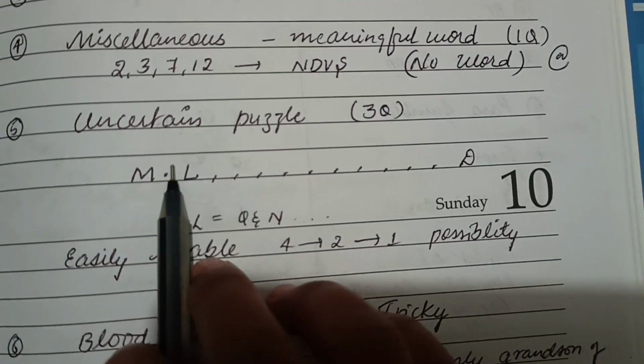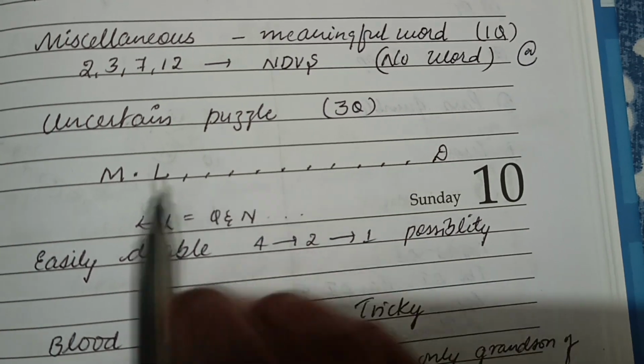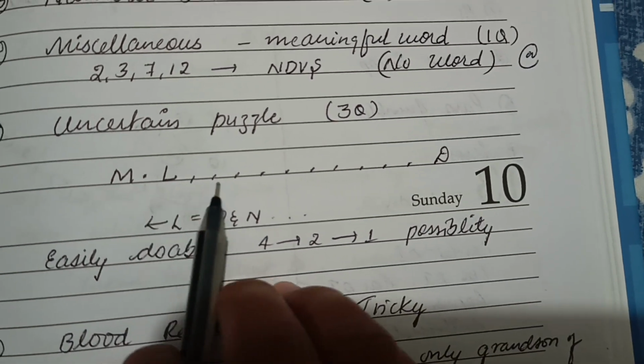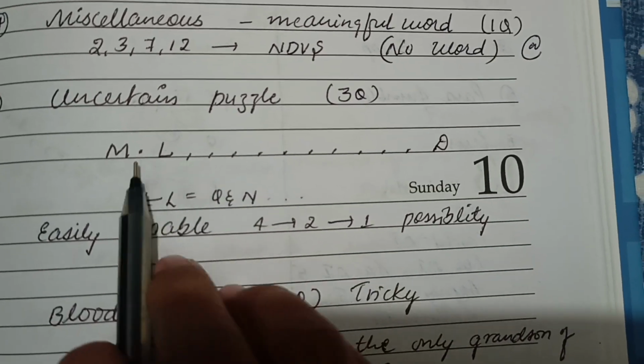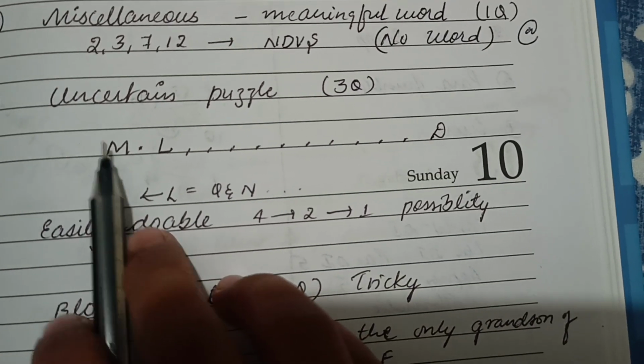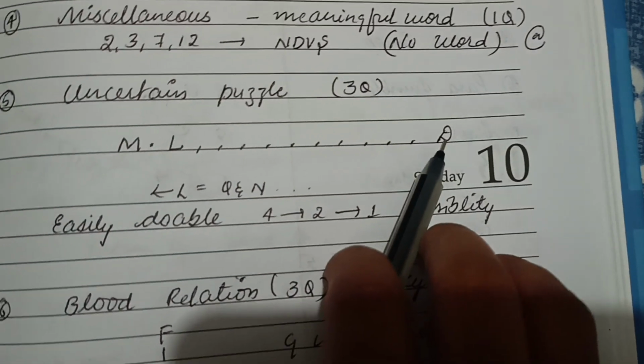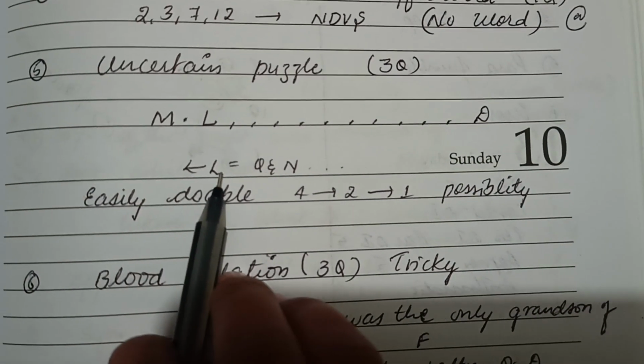And there was an uncertain-based puzzle. I don't know how many persons came here. Currently I am unable to recall where they were seated. I only know M was sitting at the left end and D was sitting at the right end. This is the only condition I can remember now.